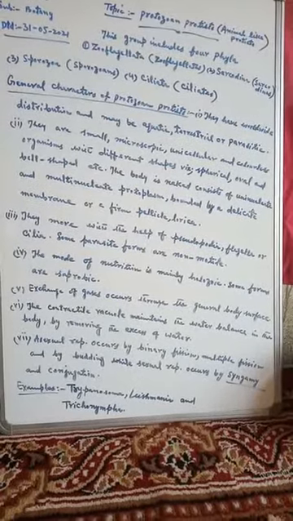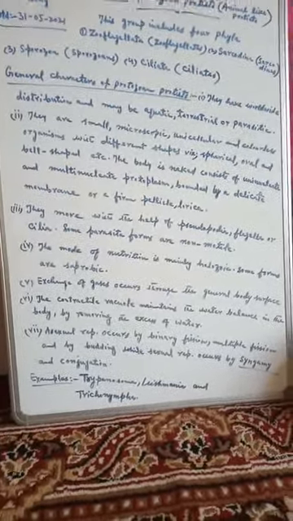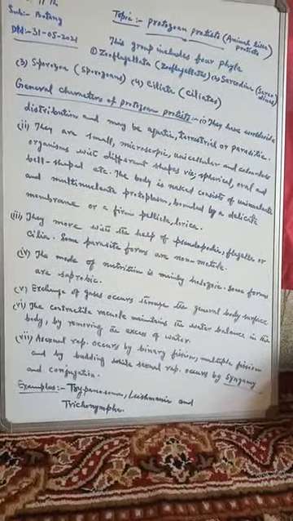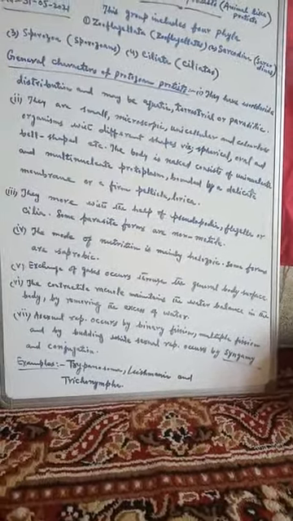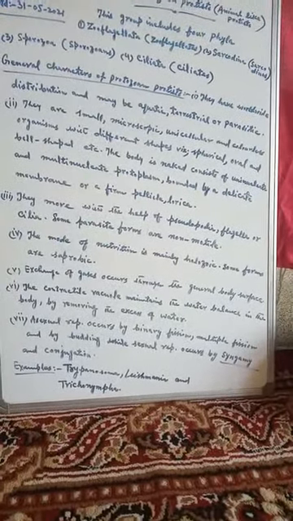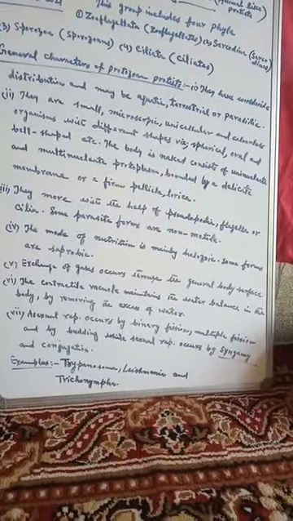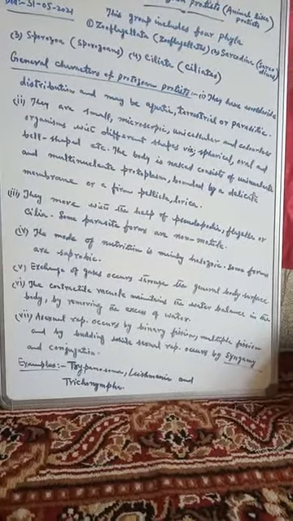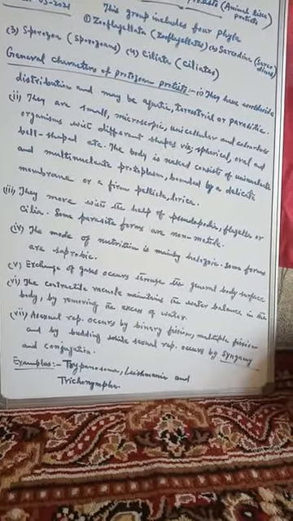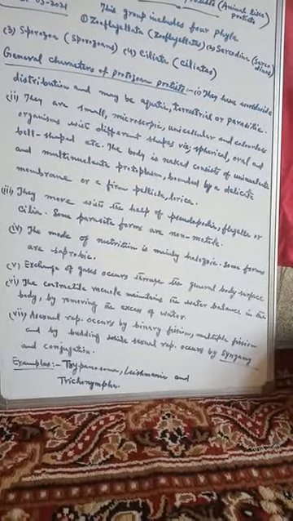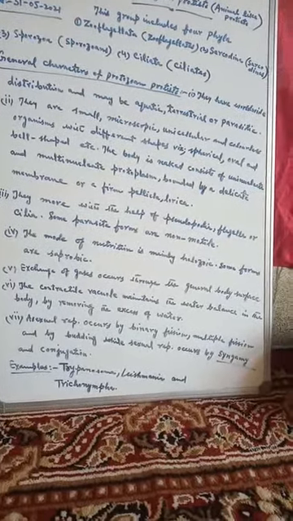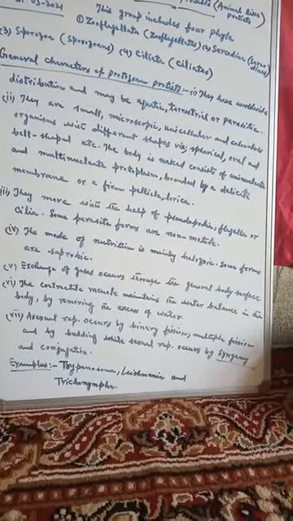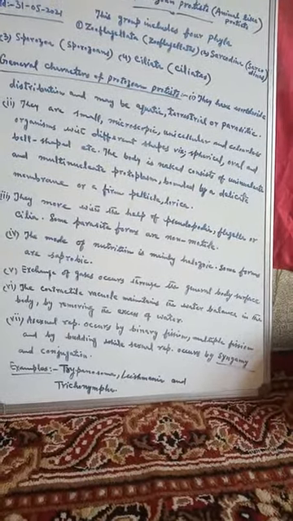Now the seventh character is reproduction. Asexual reproduction occurs by binary fission, multiple fission, or budding, while sexual reproduction occurs by syngamy and conjugation.